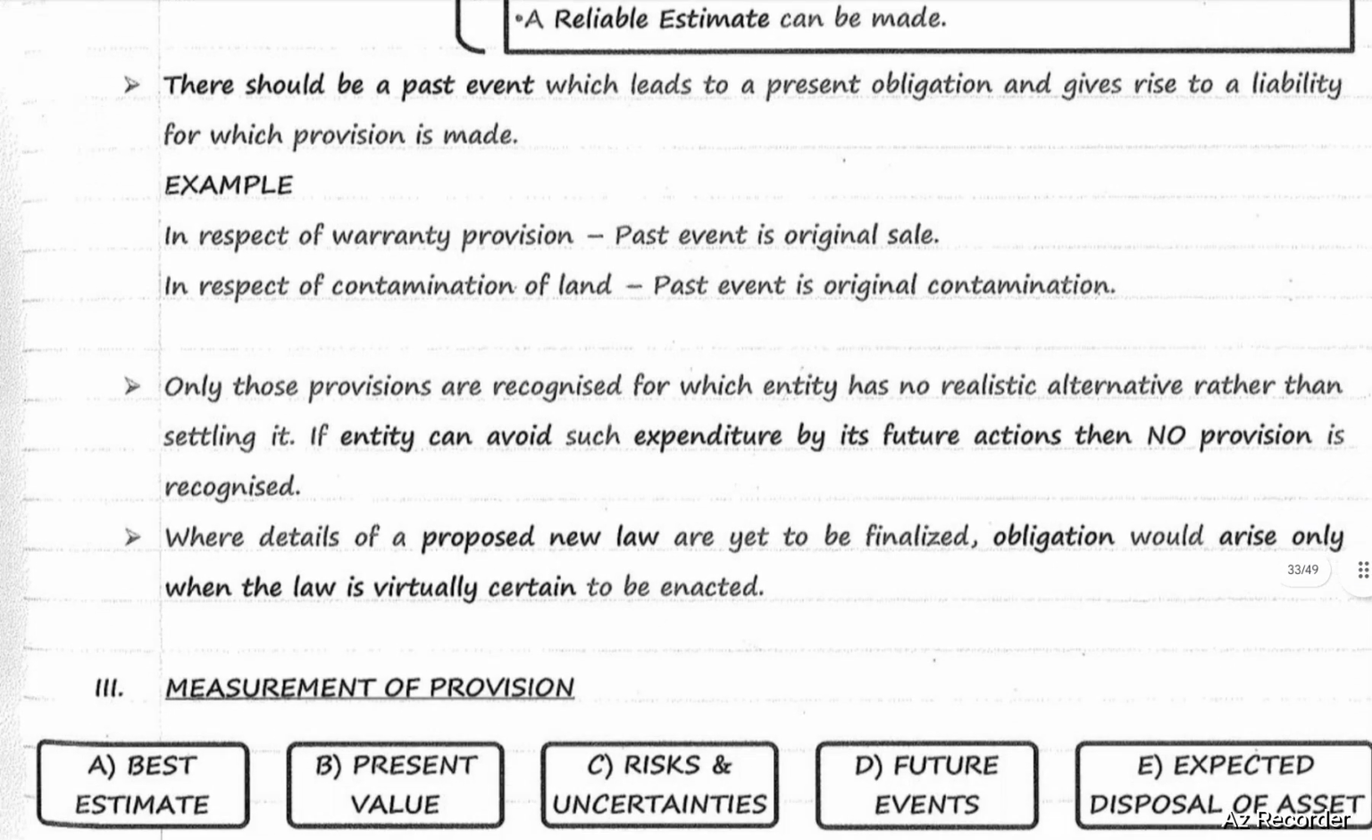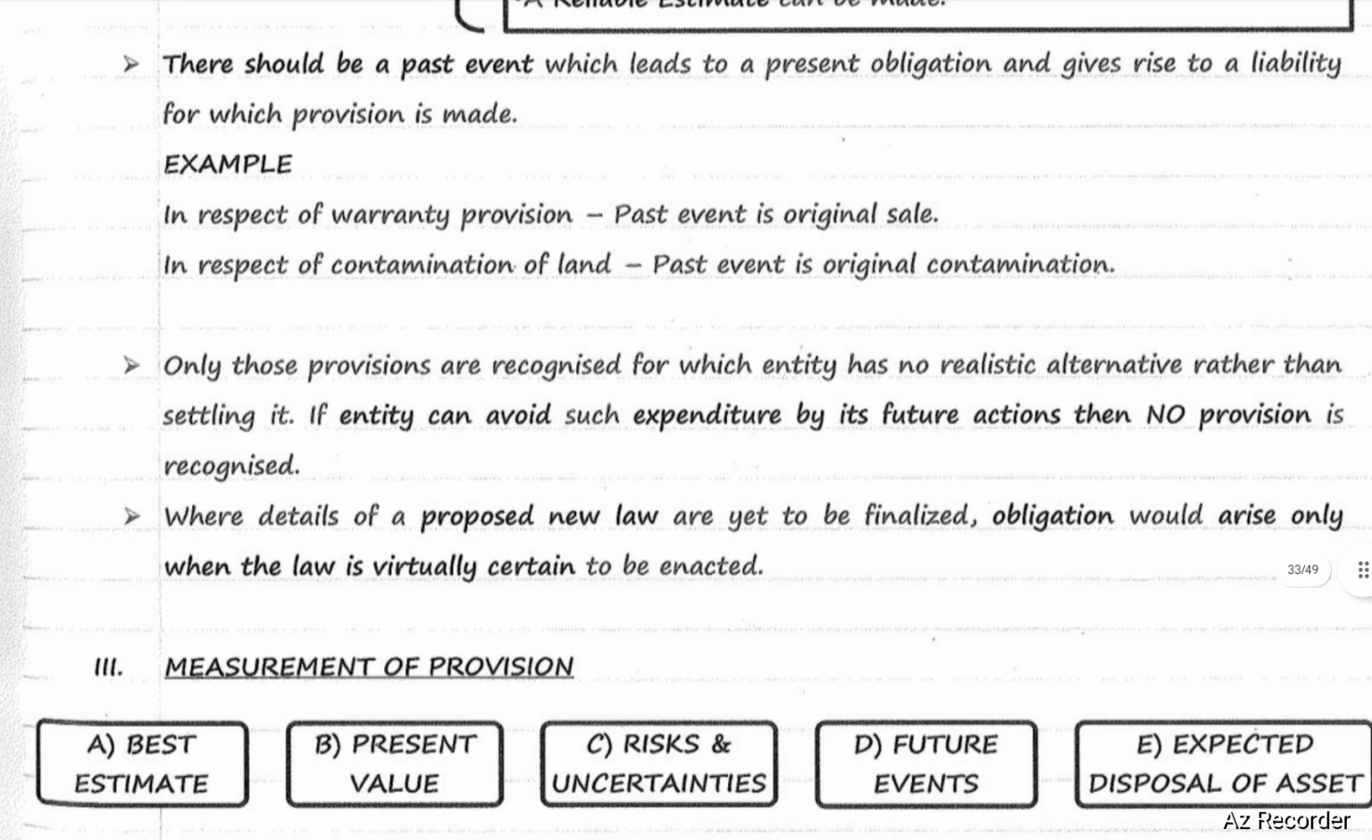There should be a past event which leads to a present obligation and gives rise to a liability for which provision is made. Example, in respect of warranty provision or warranty obligation, the past event is the original sale. In case of contamination of land, the past event is the original contamination.